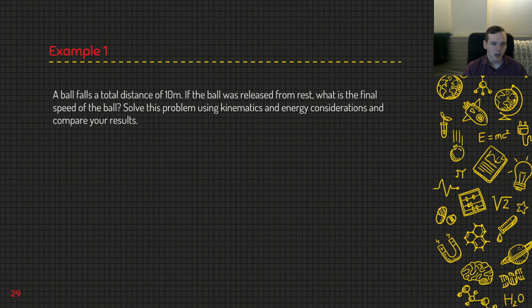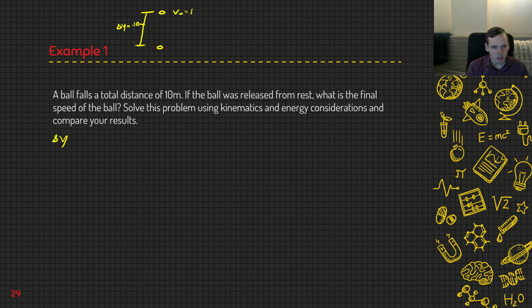So here we have a ball falls a total distance of 10 meters. If the ball was released from rest, what is the final speed of the ball? Solve this problem using kinematics and energy considerations and compare your results. So first, we have our traditional kinematics approach. We have a ball that falls a total of 10 meters. So it starts up here, ends down here. Delta y equals negative 10 meters.